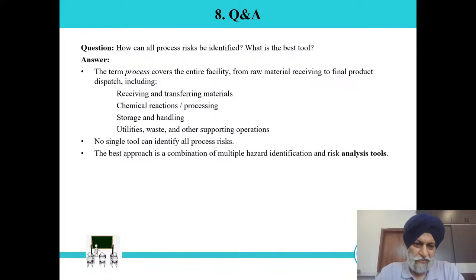So no single tool can be identified for all the process risks. The best approach is a combination of multiple hazard identification and risk analysis tools. In case of our process, core process support, when we are unloading the drum or unloading the tanker, loading the tanker, in the case of a tanker we can use the HAZOP, but in case of handling the drums, we normally use HERA or JSA, as we require. Basically, JSA is specifically for non-routine jobs.